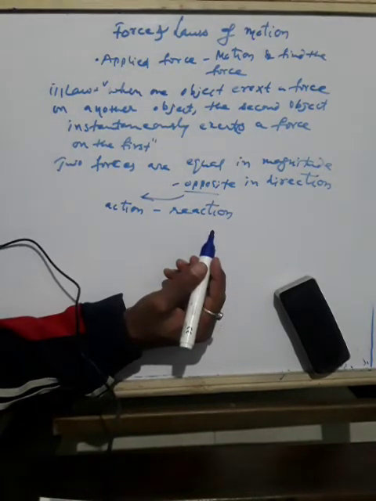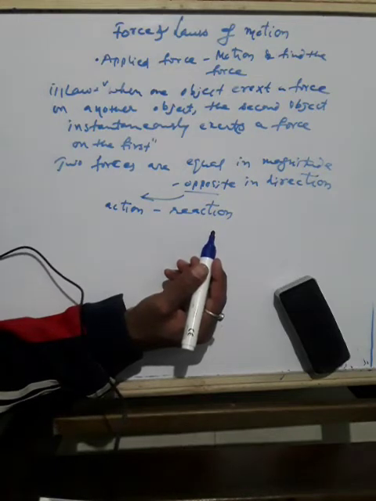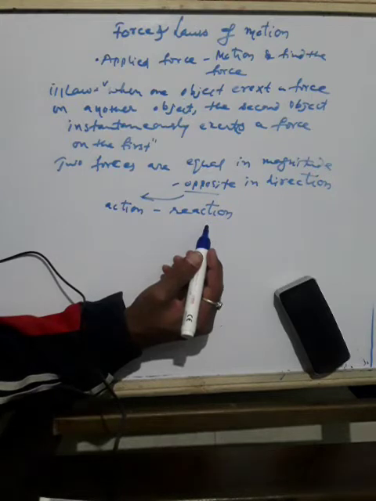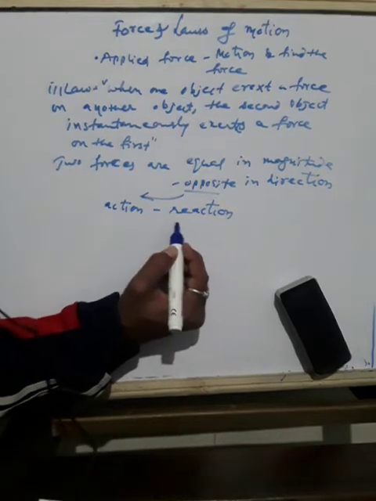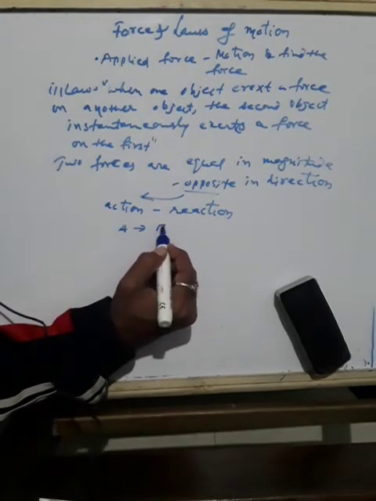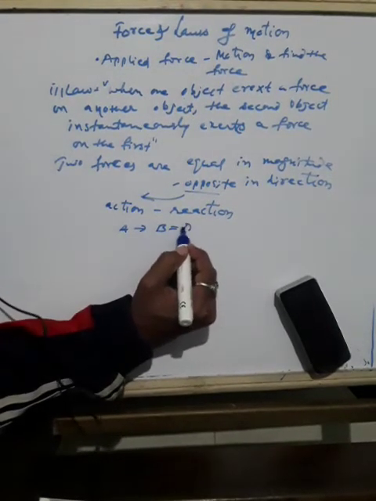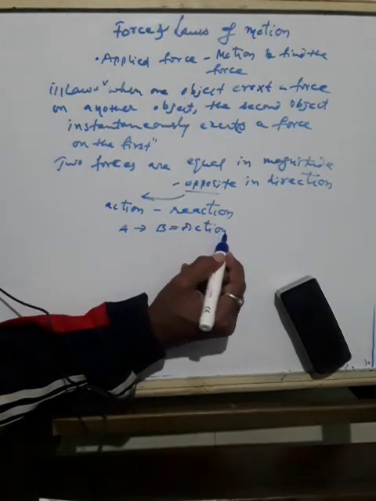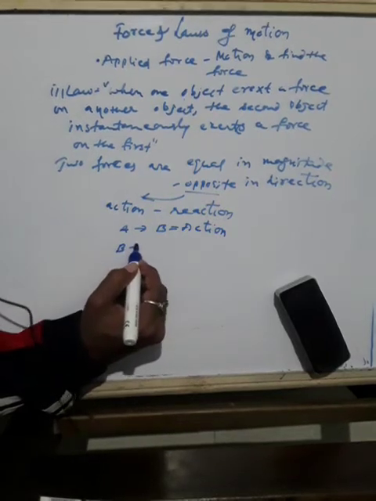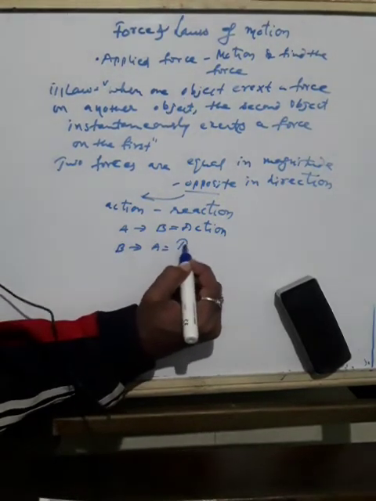The force which balance A exerts on balance B is called action. And the same force exerted by B on A is called reaction.